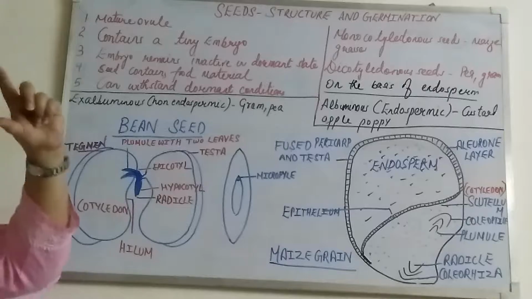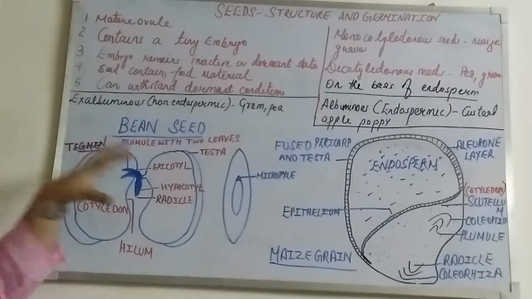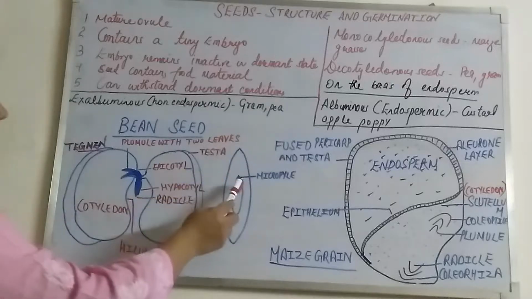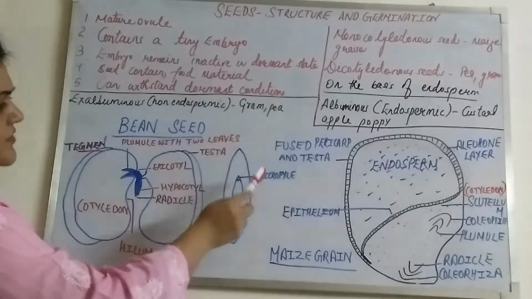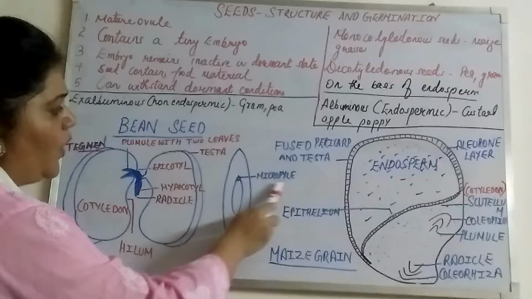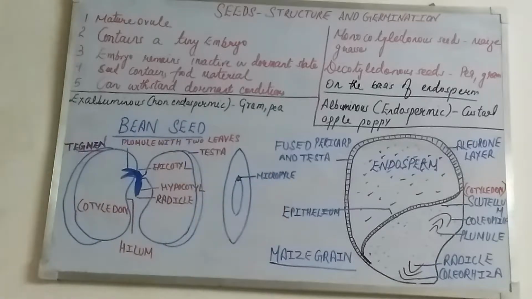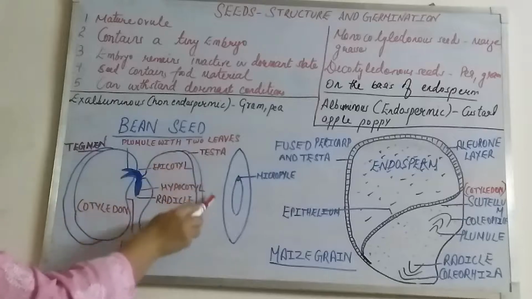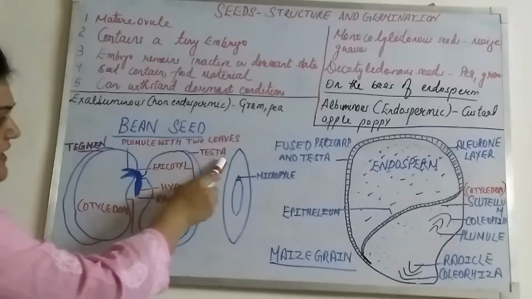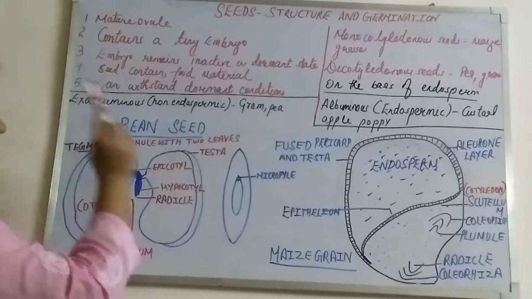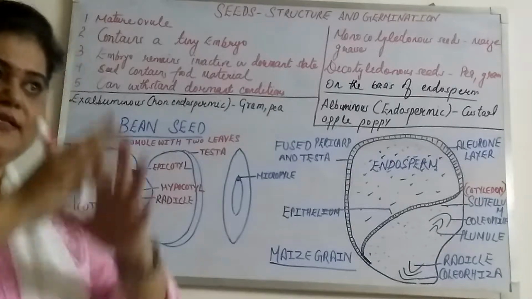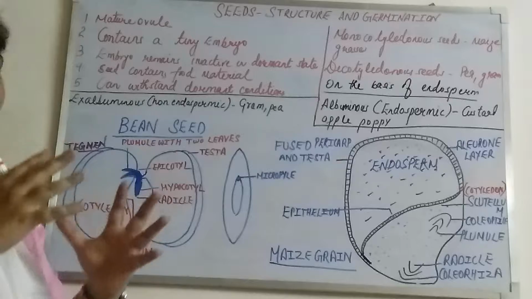It is a whitish scar-type structure on the concave side of the seed. Now here, you will see a small pore-like structure, which is also known as the micropyle. Now, the outer covering of the seed, the seed coat, the first layer of the seed coat is the testa. And what is the function of the testa? It covers the seed and it is brownish in color.